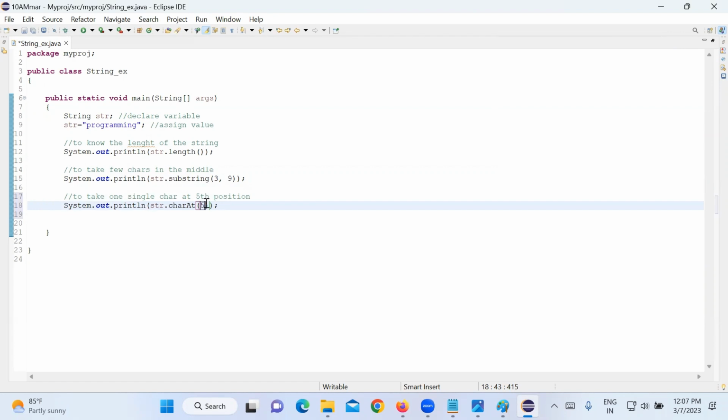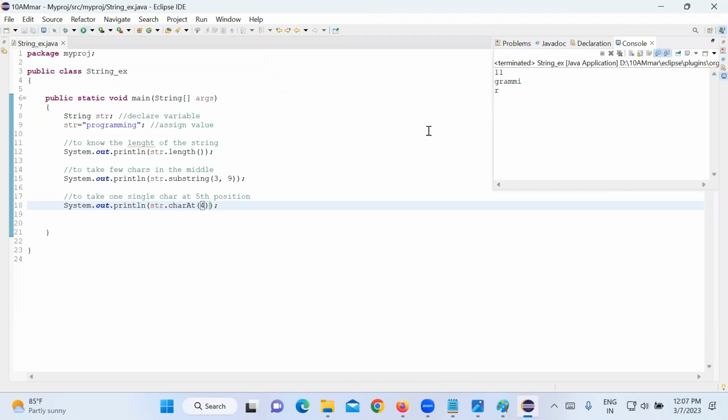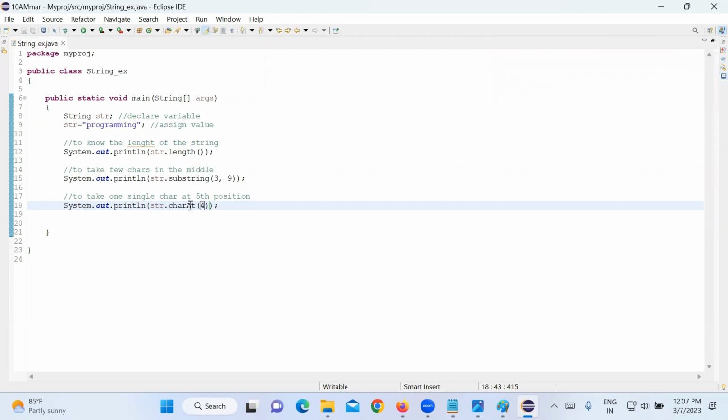Oh, I have to say charAt of 4 if you want the 5th character, because the index starts from 0. When it starts from 0, 4 means the 5th character only, right? 1, 2, 3, 4, 5. The 5th character is R only, right? But actually I gave 4. 4 means 0, 1, 2, 3, 4. R only. So here the index starts from 0.